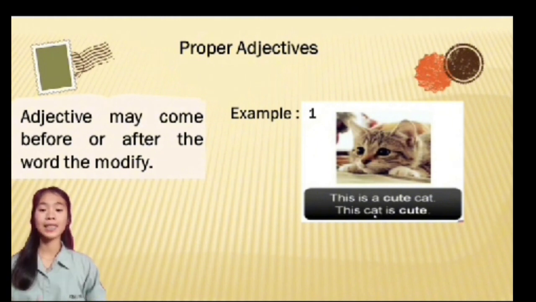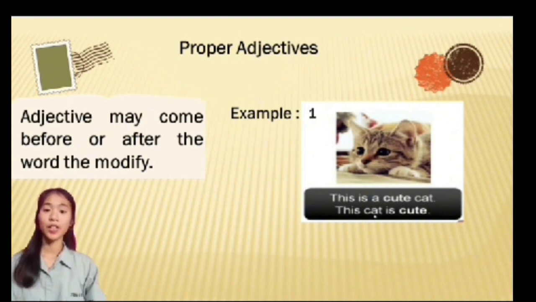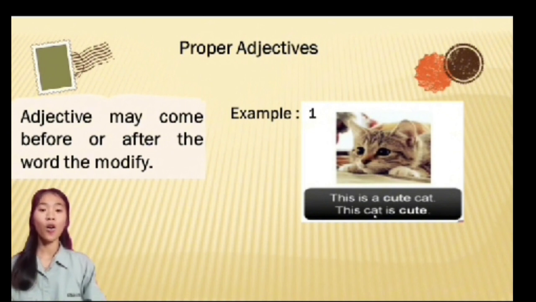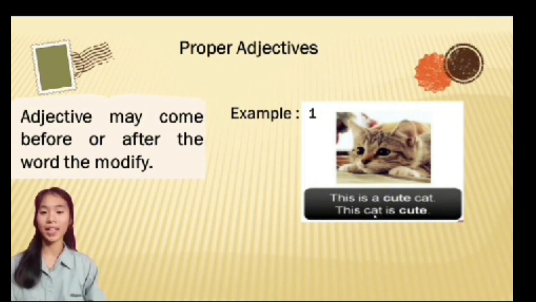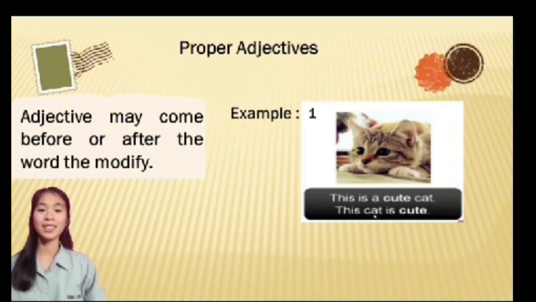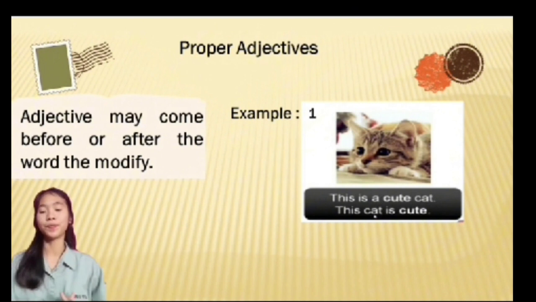As in the example over here, this is a cute cat. The adjective cute modifies or describes the noun cat and it comes before the noun. And in this sentence, this cat is cute, the adjective cute describes the noun cat and it comes after the noun.